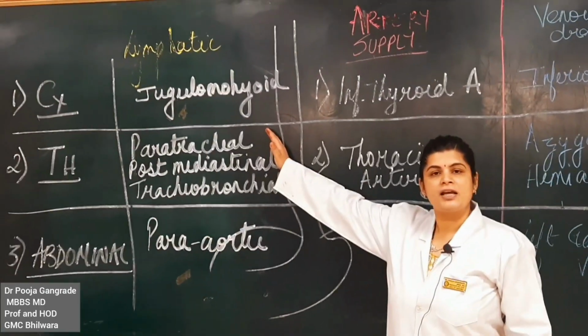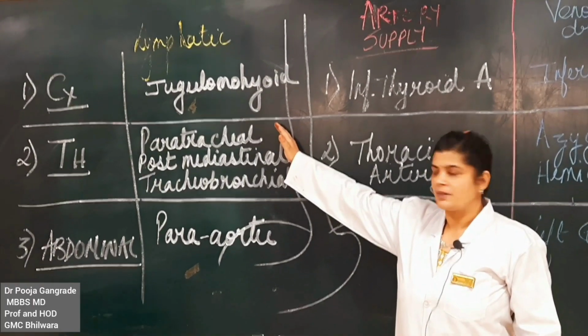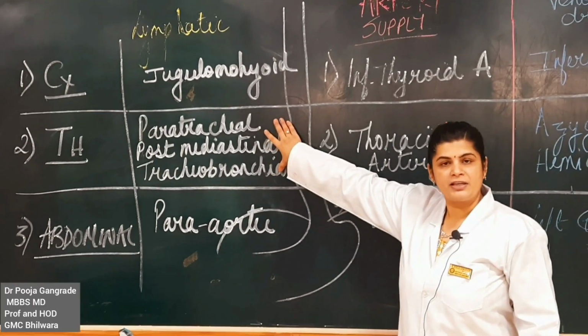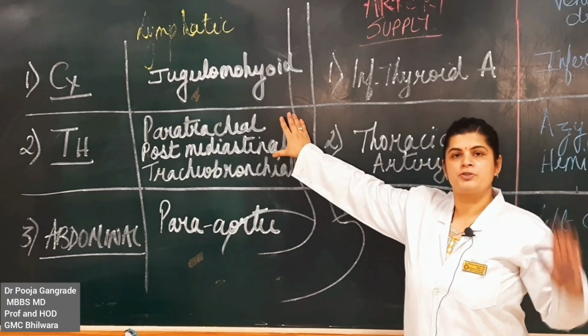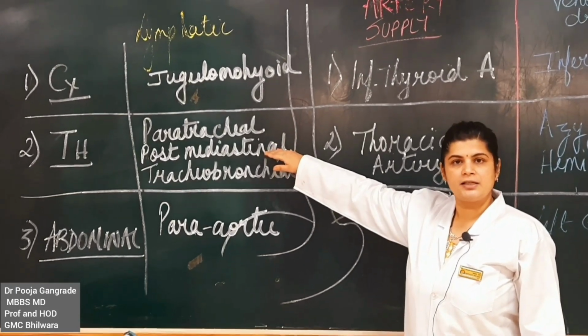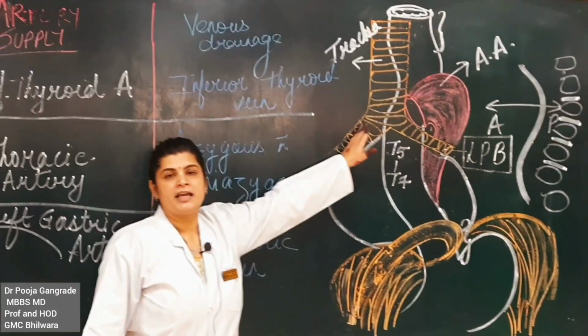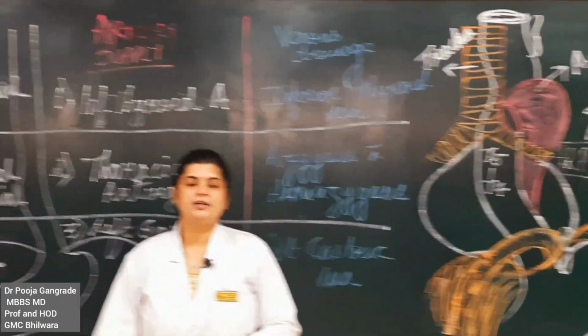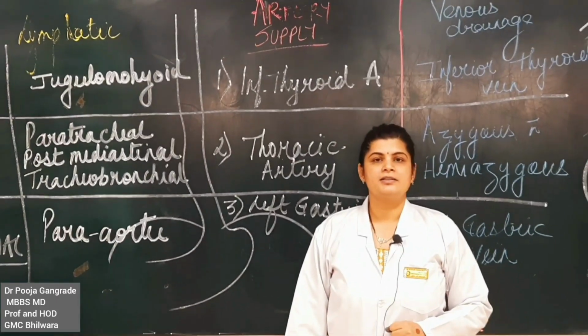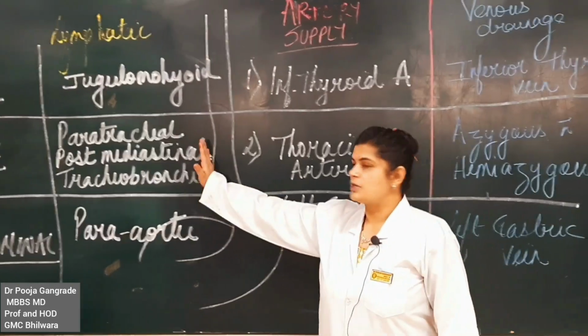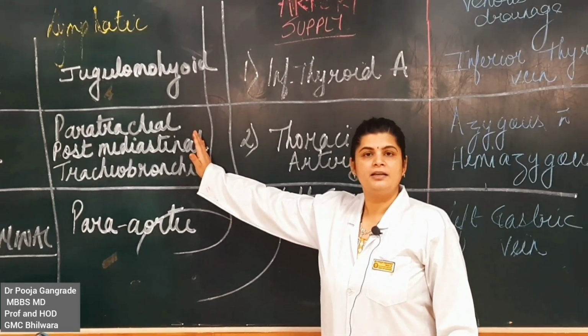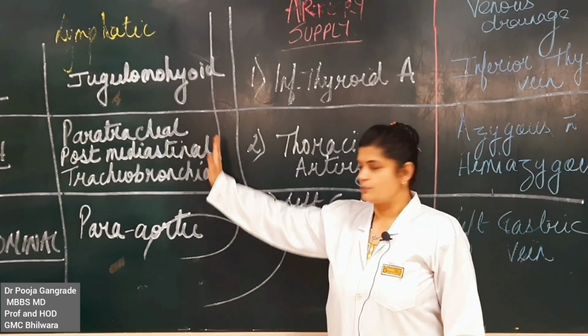Therefore, the drainage shall be extensive. It shall be of paratracheal group. It will drain posteriorly into the posterior mediastinal group and the tracheobronchial, that is in the trachea and the bronchus, the lymph nodes which are near the tracheobronchial area. They shall also drain the thoracic part of the esophagus.